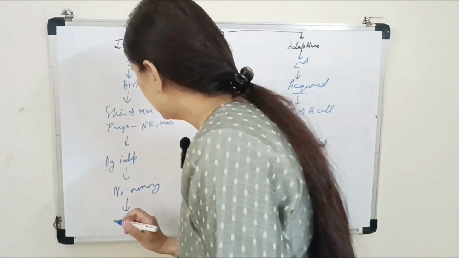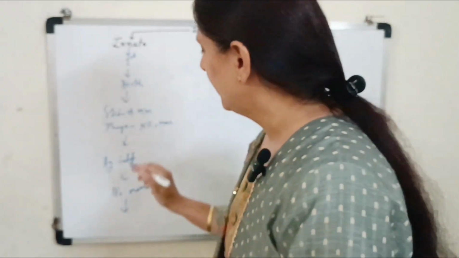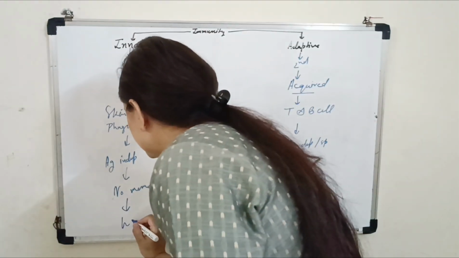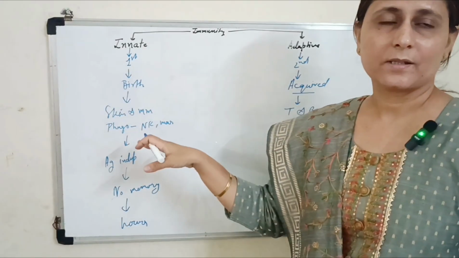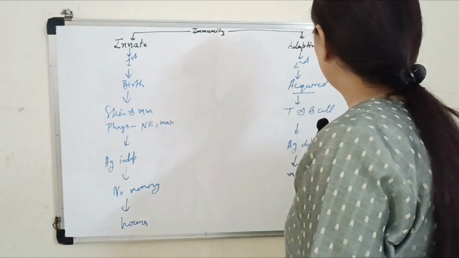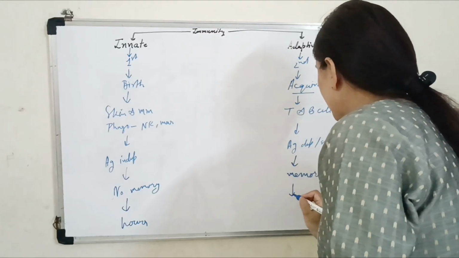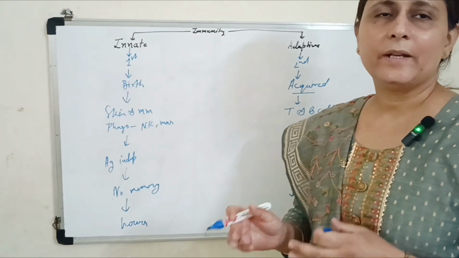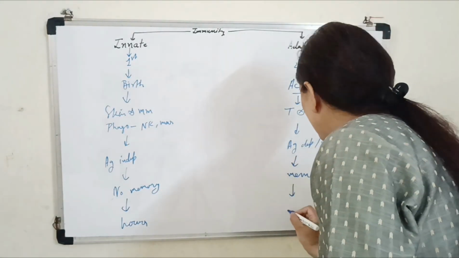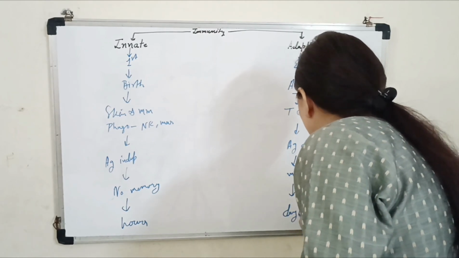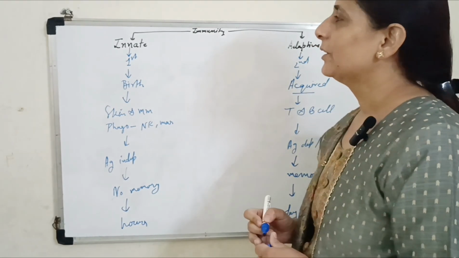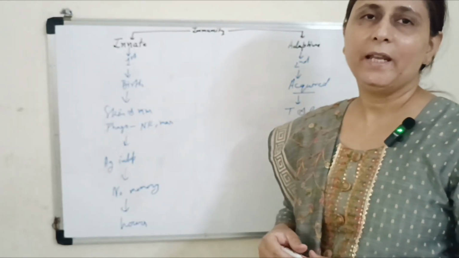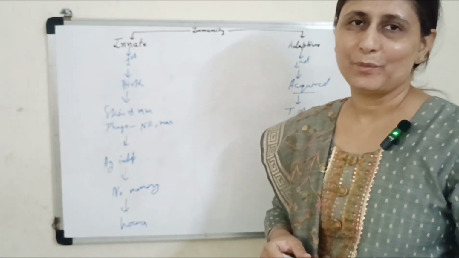And this innate immunity acts within hours. So the response is within hours. Immediate response occurs. While adaptive immunity response takes days or weeks, so it is a late response. So this is the basic difference between innate and adaptive immunity.